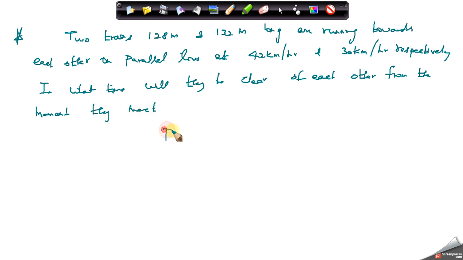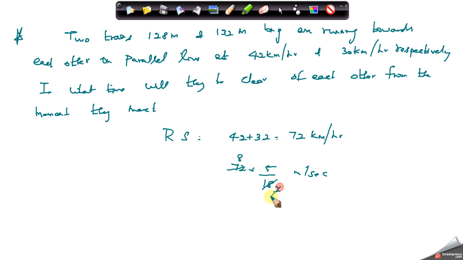So relative speed is given by the sum of both trains' speeds, since they are moving in the opposite direction, right? So 42 plus 30, that is equal to 72 kilometer per hour. We need to convert into meter per second. 72 into 5 by 18 meter per second, which is equivalent to 4 into 5, equal to 20 meter per second, which is the relative speed in this case.